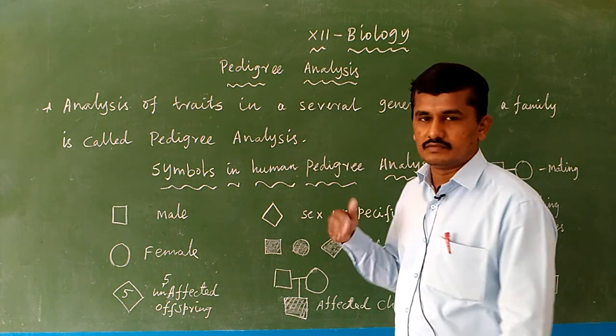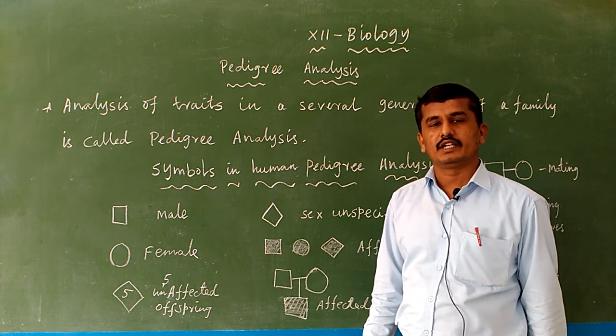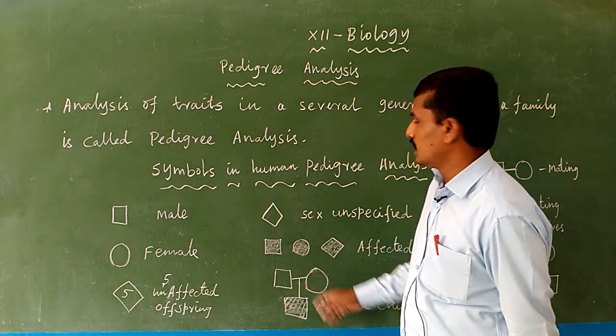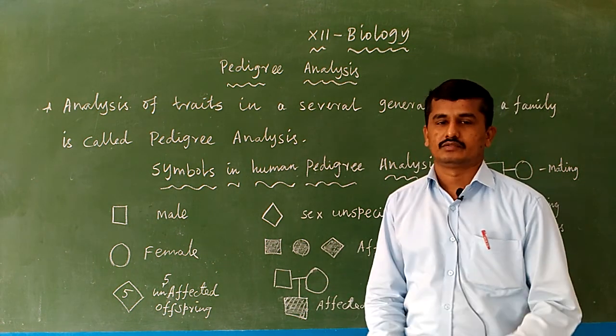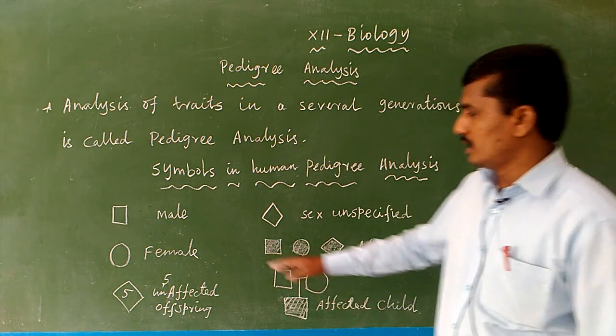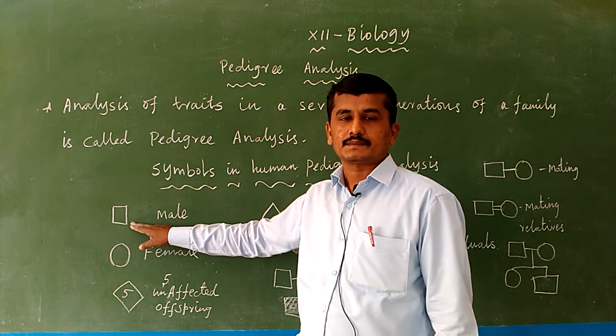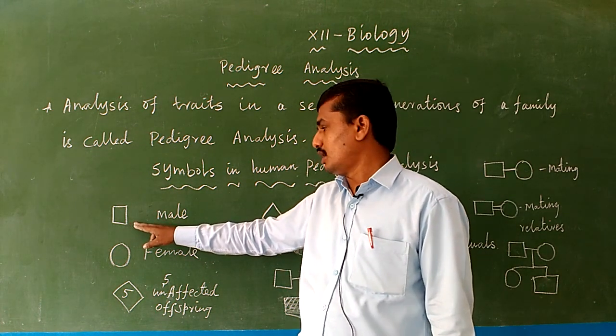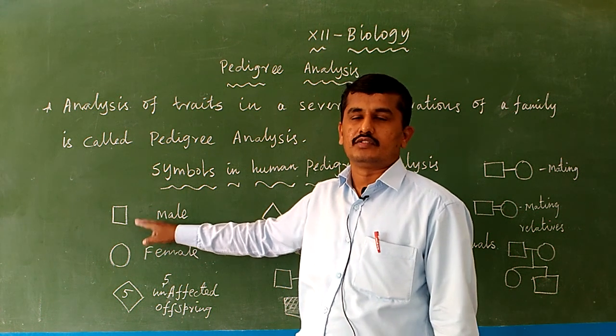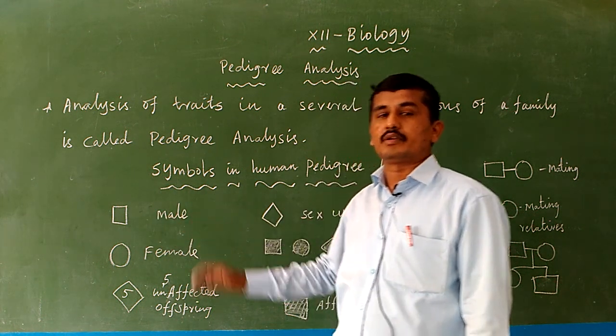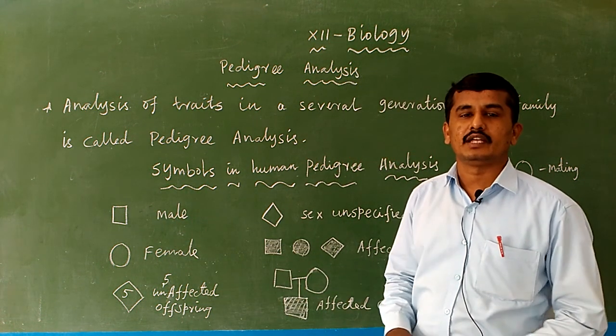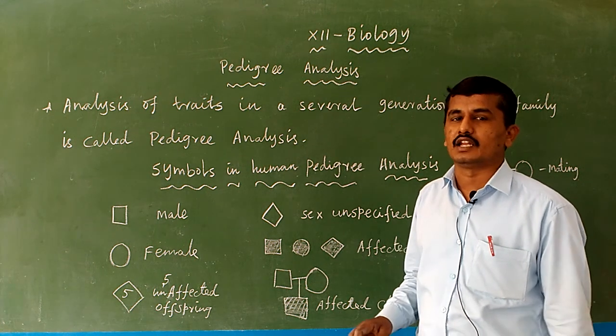Normally we use various symbols for pedigree analysis in human genetics. A small square symbol is used for male. It represents the male in a family history or a pedigree analysis.